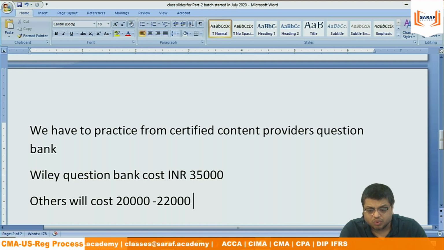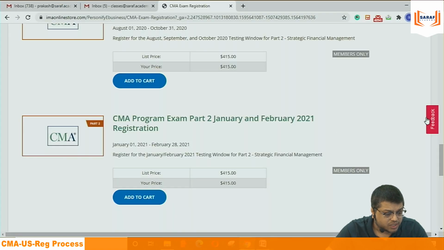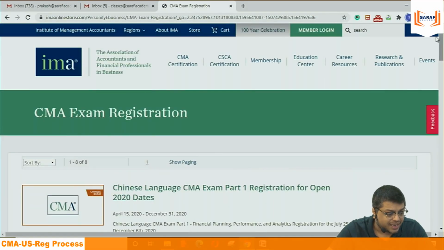Just that personally, if you ask me, I like the Wiley question bank better. The Wiley questions are deeper, with more depth, more structured. So I like that. Since I found that there is no loss to me, why not go for the Wiley question bank? But if they stop the discount, which they may, then the Wiley question bank charges will be higher, because your total cost will be 10-12,000 more. But the question bank is required. There is a question bank which every student gets from the institute.